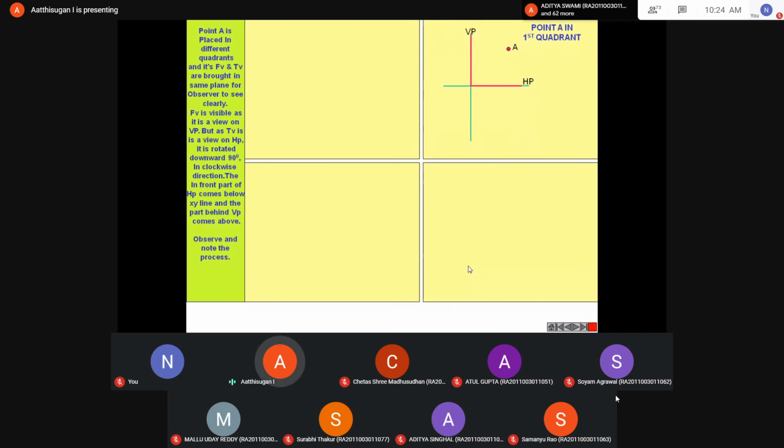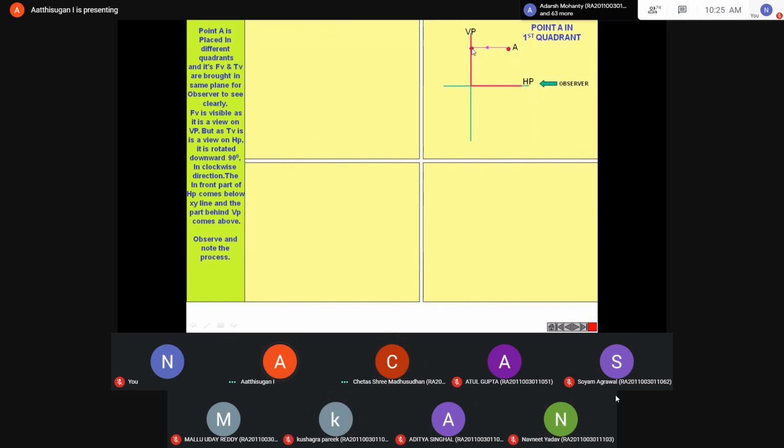You represent it above HP. If they don't give a distance, it is some mm above and some mm in front. Then you have to mark the projection here. Which view will that be, front view or top view? This point, which view? Front view, front view only.